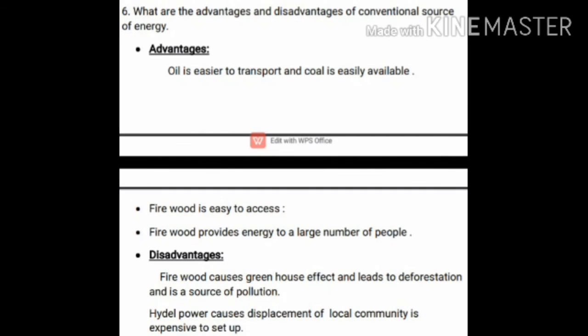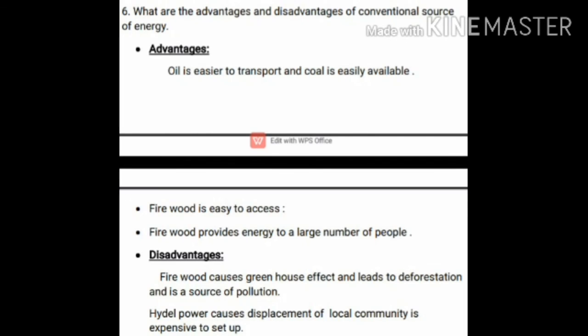Then the main advantages: oil is easier to transport and coal is easily available, isn't it, children? These are the main advantages. Then firewood is easy to access. That is also a good advantage. Firewood provides energy to a large number of people. It is also a cheap mode of domestic fuel.